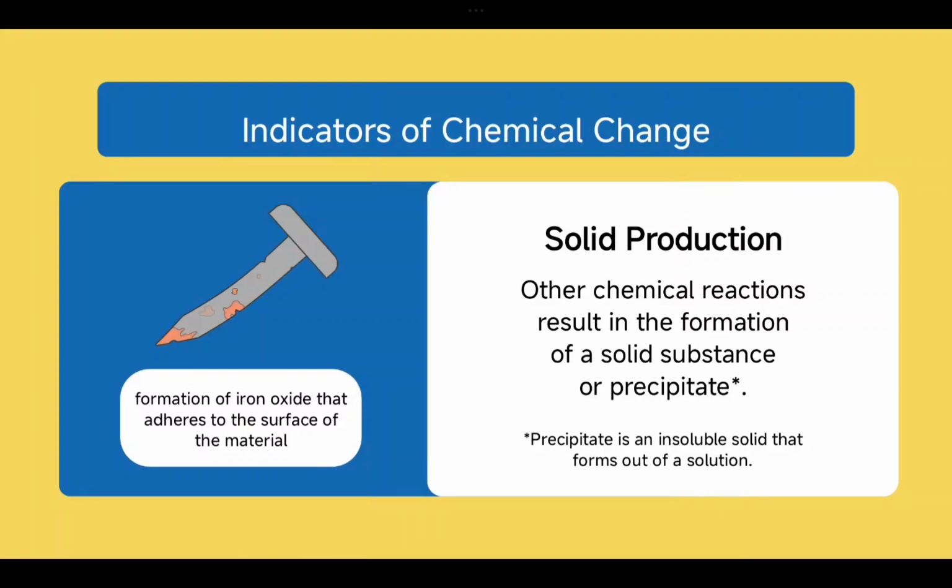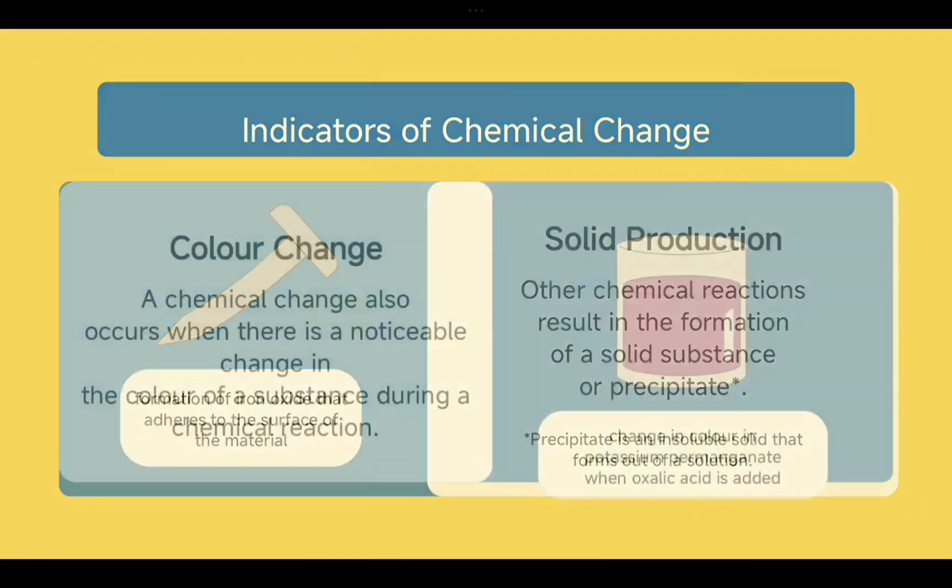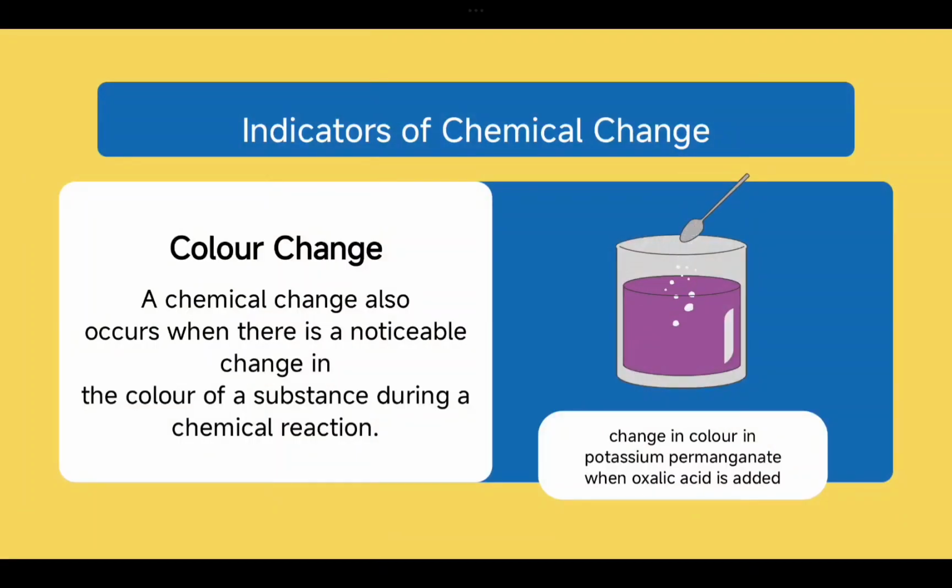That is a chemical change. And this solid production, whatever solid material is present on the iron, is known as an indicator. From that you can see that maybe some chemical reaction and chemical change has happened here. Now another indicator of a chemical change is a color change.